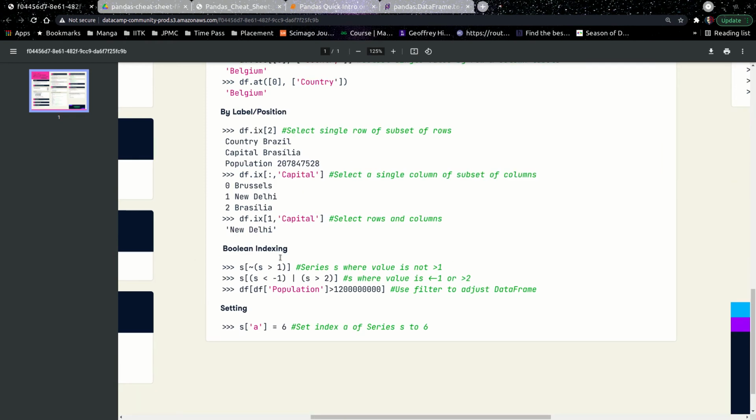Also, what happens is, let's say you want to have a subset of the data frame, right? So I want to have all the columns in which there is some kind of crime against women. This is not zero. When this is not null or this is not zero, right? So I want to have that kind of condition. So when I'm going to have Boolean indexing, what it means is that I'll have df here.